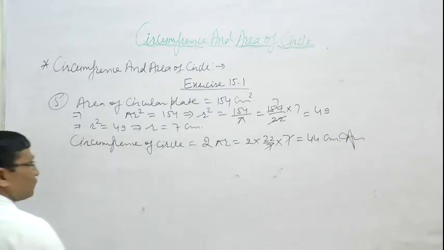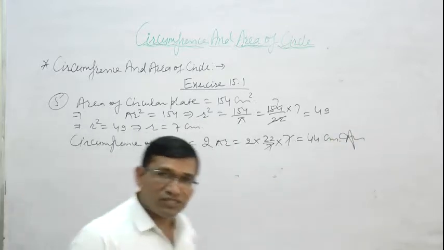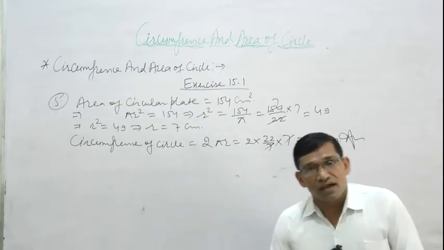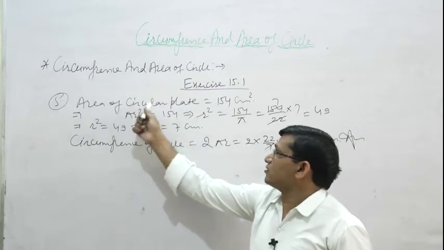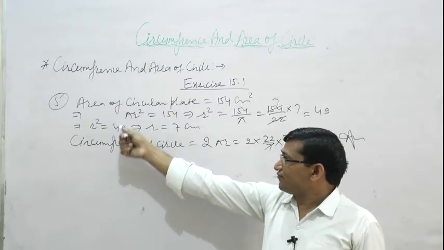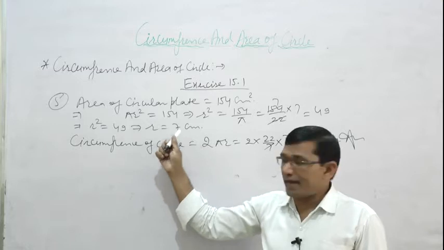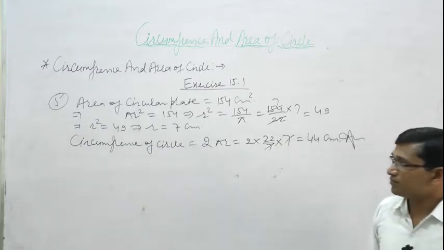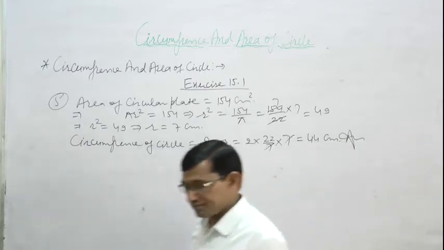This is the circumference of circle. So in this question, what is given? Area of circular plate is 154. So by using this, we find radius of circular plate and then circumference of circular plate. Clear? Okay.